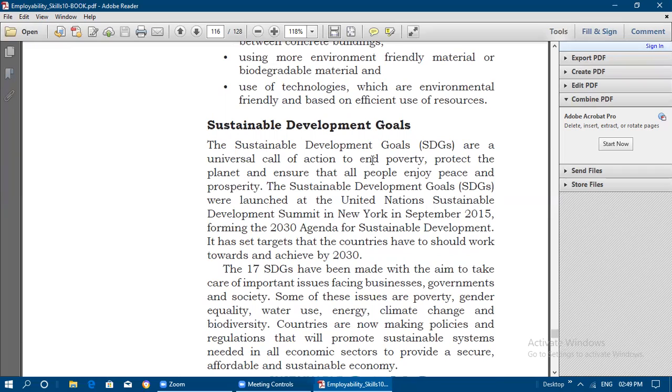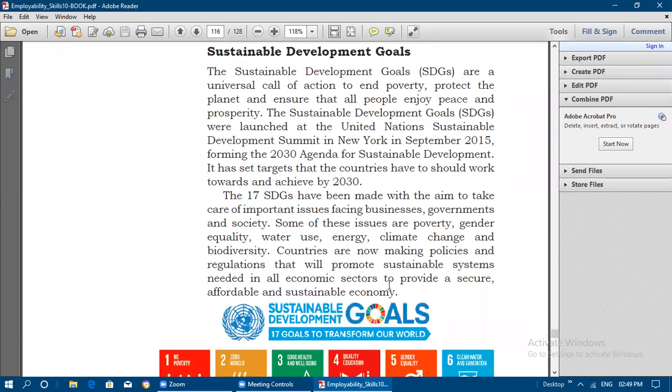So whatever goals they have mentioned in the SDGs, all countries need to achieve by 2030. Okay, so the 17 SDGs, that is 17 goals, have been formed under sustainable development, which we will discuss in detail